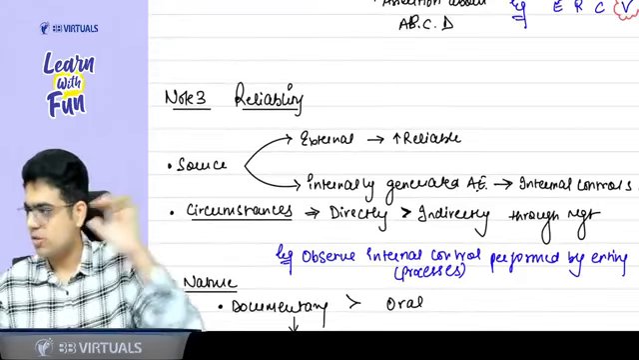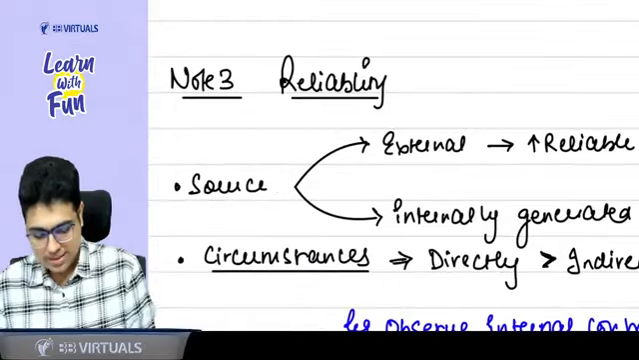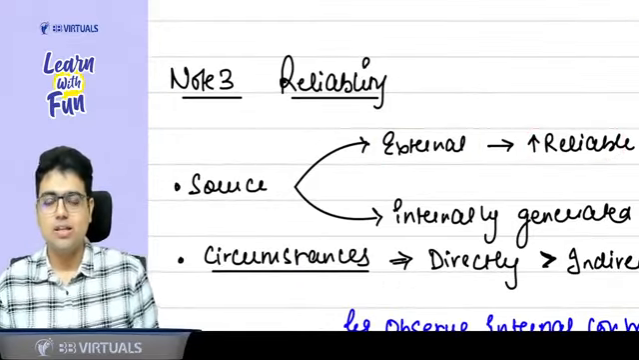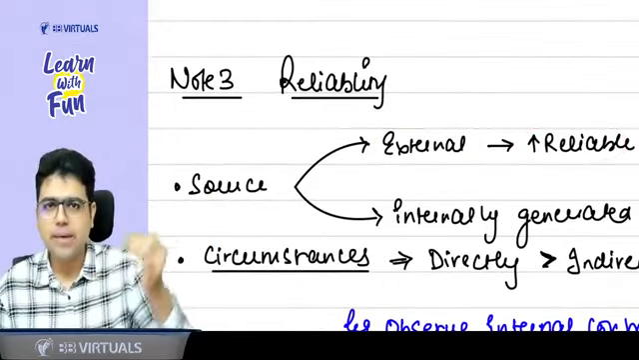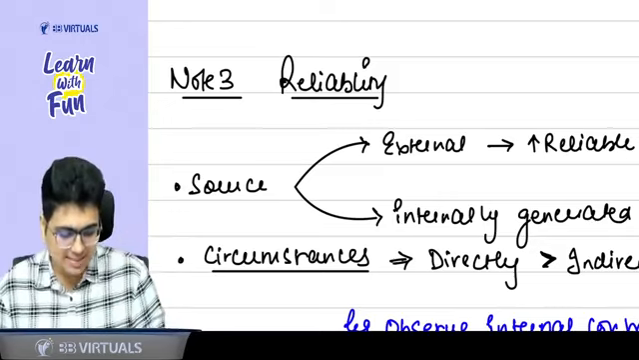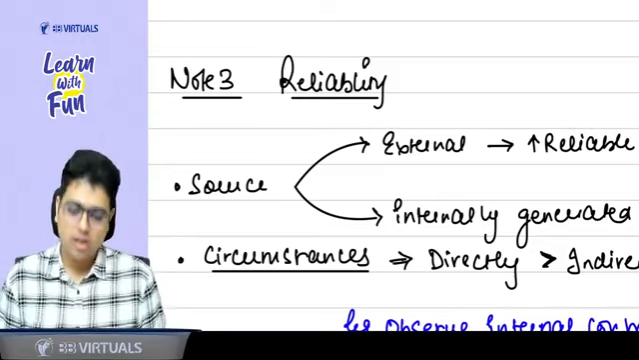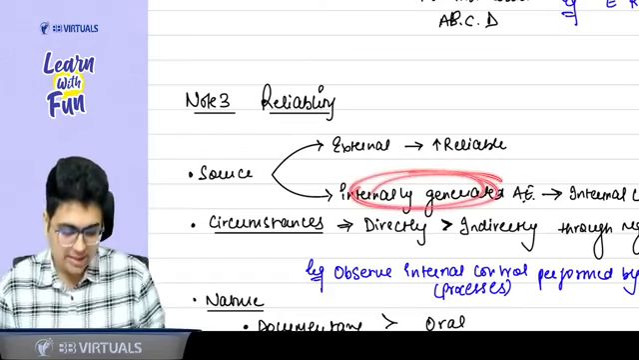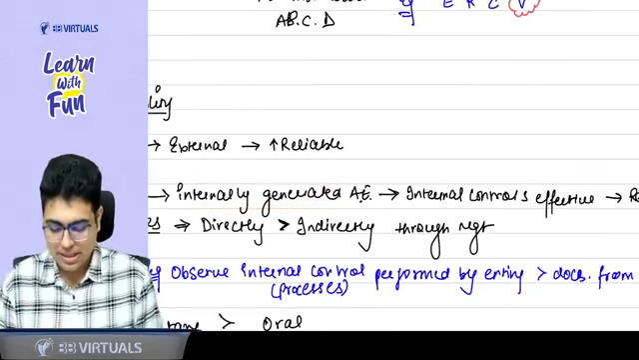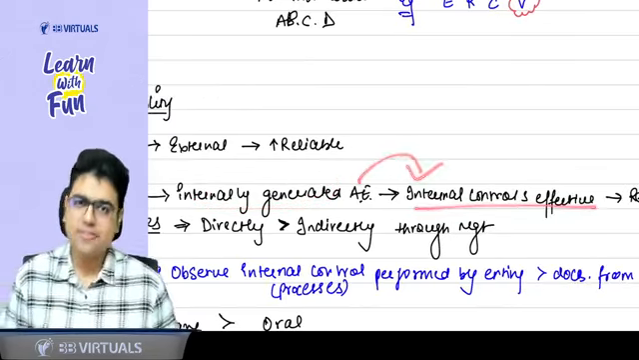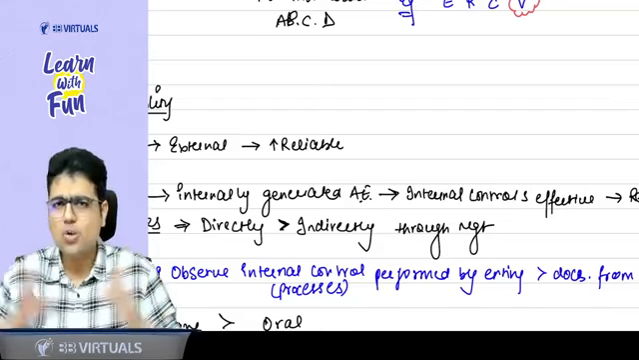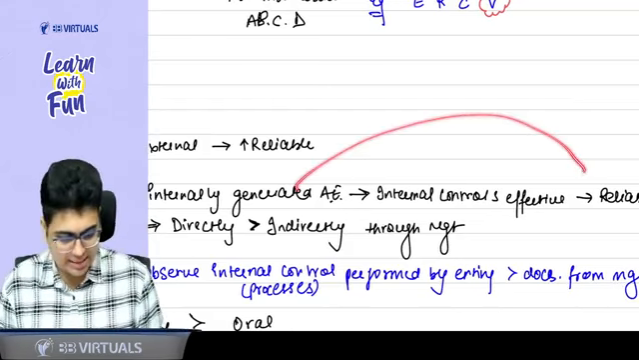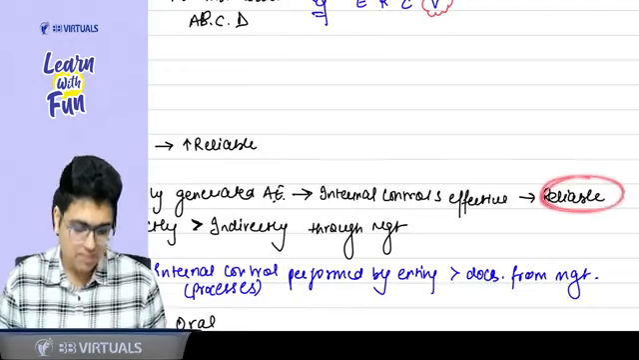For example, source. We know that generally external evidence is more reliable. The confirmations that we get from banks, creditors, debtors are considered to be more reliable. But the evidence which is generally internally generated can be reliable when the internal controls are effective. So if the internal controls are effective, the processes of the entity are effective, then even internally generated evidence can be reliable.